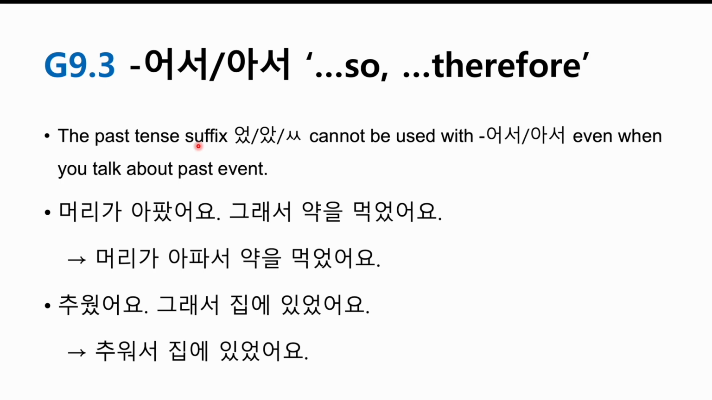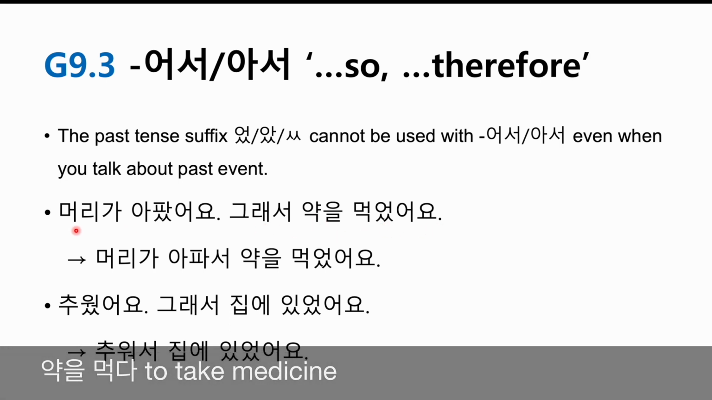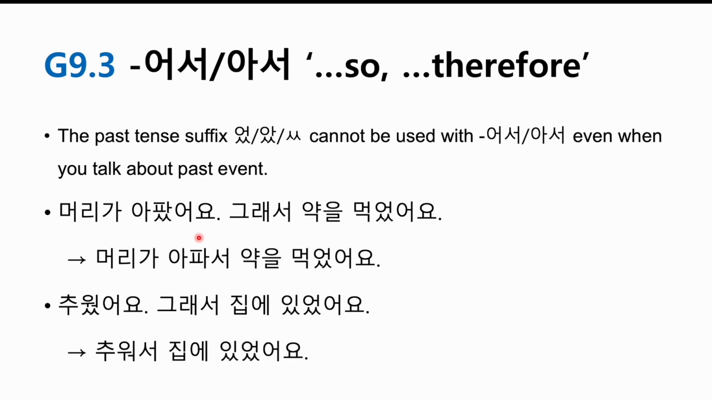The past tense suffix 았/었 cannot be used with 어서, 아서 even when you talk about a past event. 자, 보세요. 머리가 아팠어요. So my head ached. I had a headache. 그래서 so 약을 먹었어요. I took medicine. So this is about something that happened in the past. 그래요. 근데 머리가 아파서 약을 먹었어요. We don't put tense here. We don't say 머리가 아팠어서 약을 먹었어요. 그러면은 it sounds a little weird.